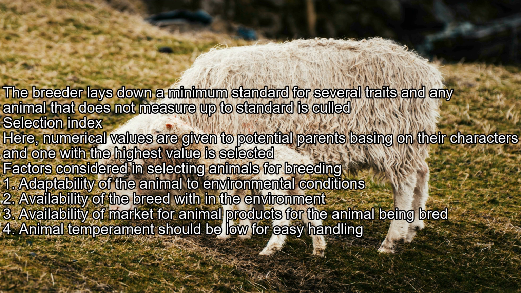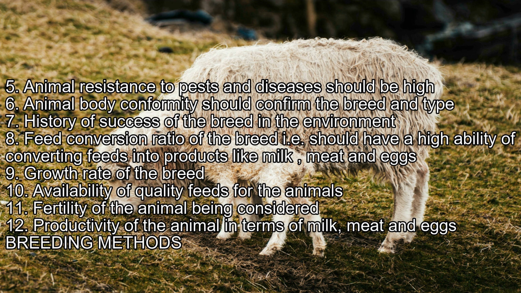1. The adaptability of the animal to environmental conditions. 2. Availability of the breed within the environment. 3. Availability of market for animal products for the animal being bred. 4. Animal temperament should be low for easy handling. 5. Animal resistance to pests and diseases should be high. 6. Animal body conformity should conform to the breed and type. 7. History of success of the breed in the environment.